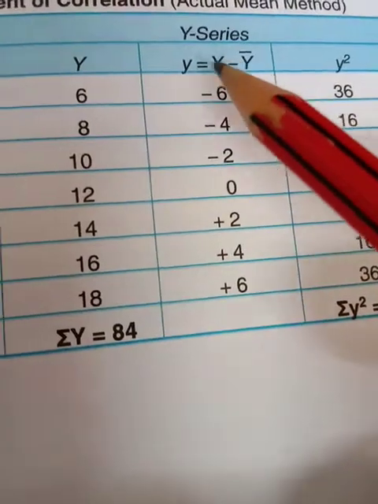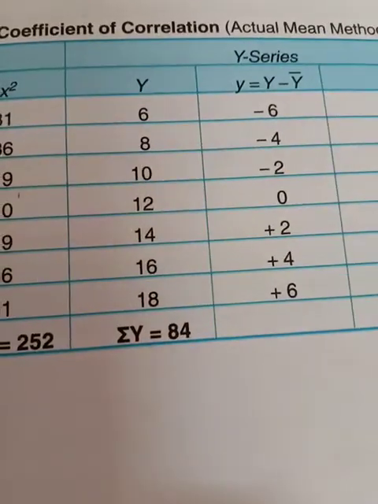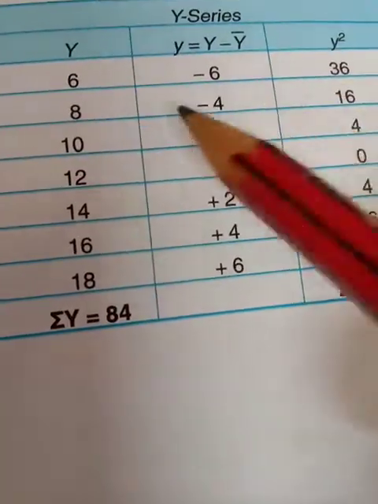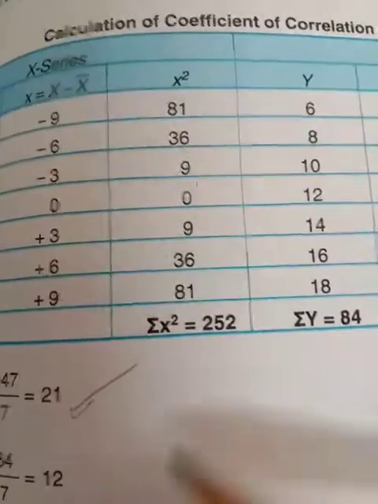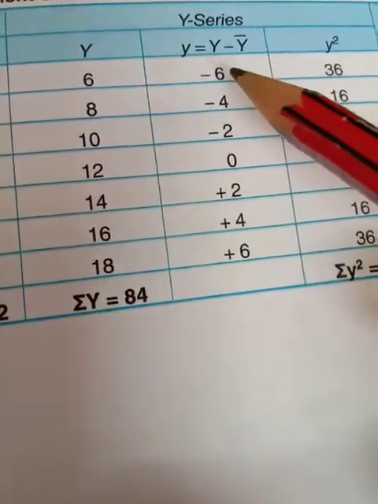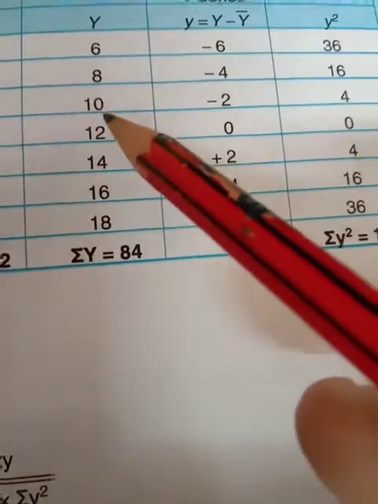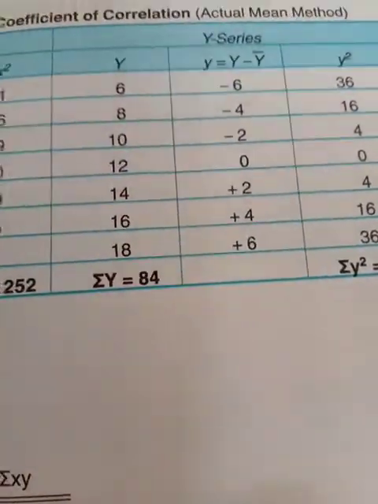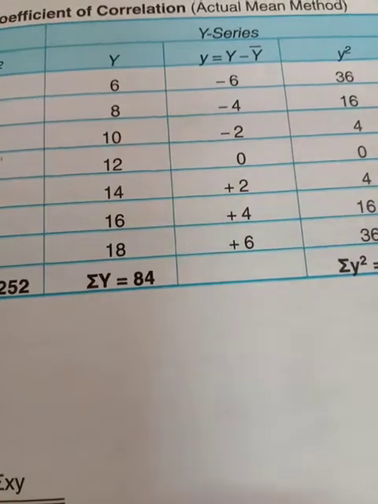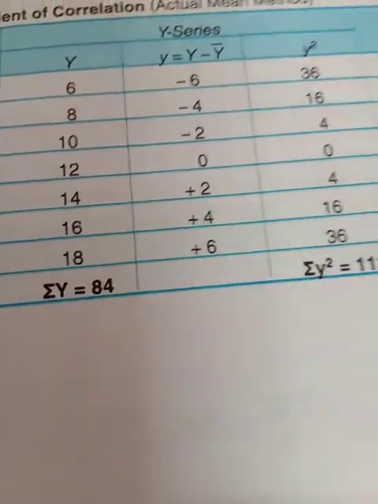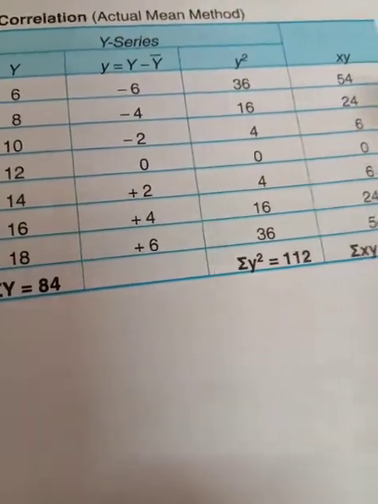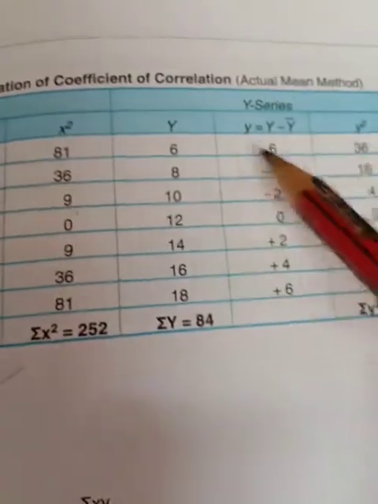Now for the y series, you have to calculate the deviation, that is y minus mean. The mean is 12, so 6 minus 12, minus 6; 8 minus 12, minus 4; 10 minus 12, minus 2; 12 minus 12, 0; 14 minus 12, plus 2; 16 minus 12, 4; 18 minus 12, plus 6. Then you take the square for y square, and then xy.